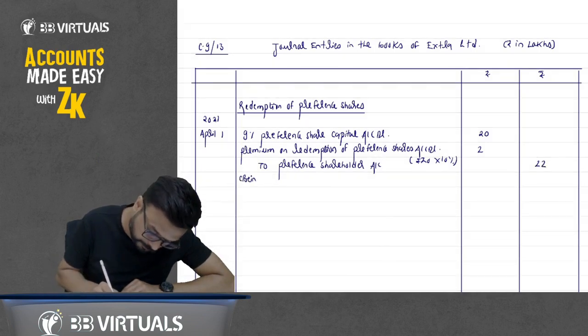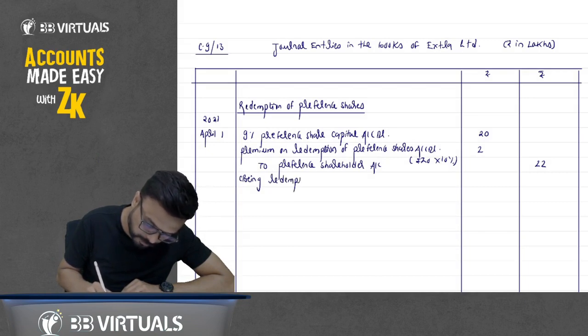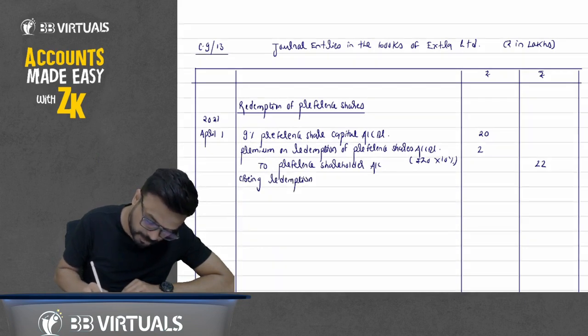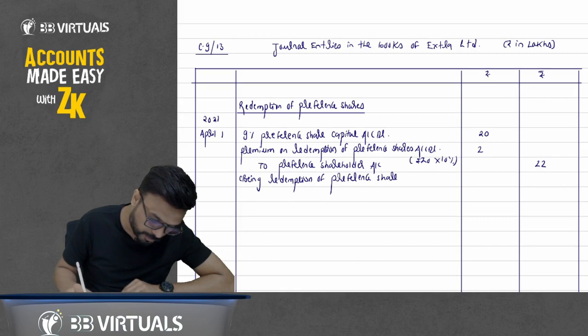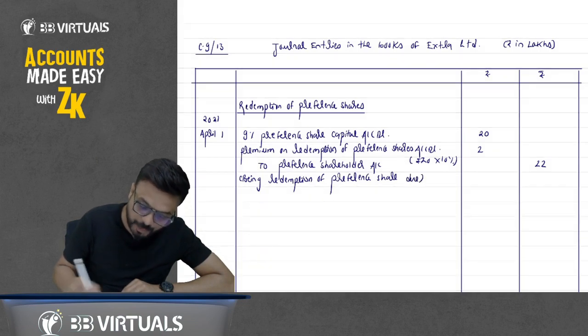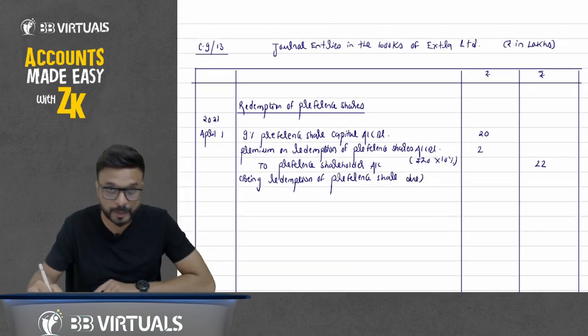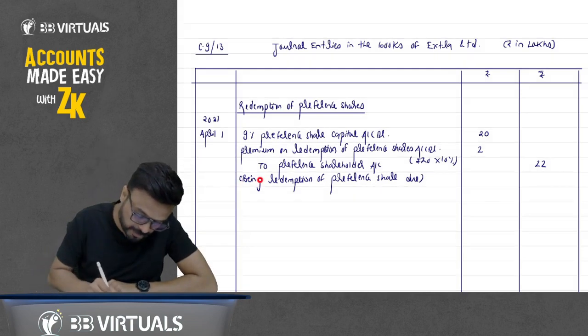Being redemption of preference shares due, because we are liable to pay to preference shareholder. How much are we liable to pay to preference shareholder? We are liable to pay 22 lakh. So to preference shareholder.